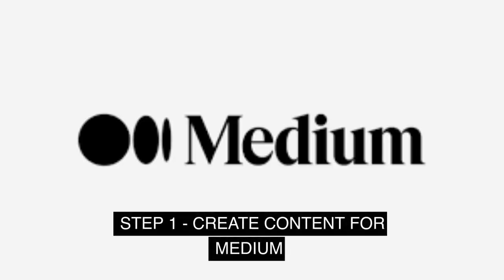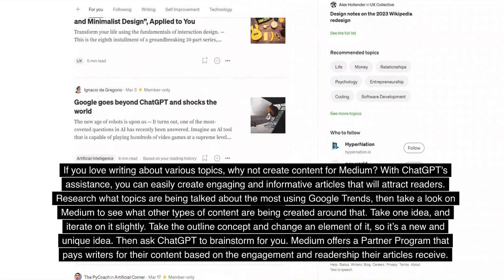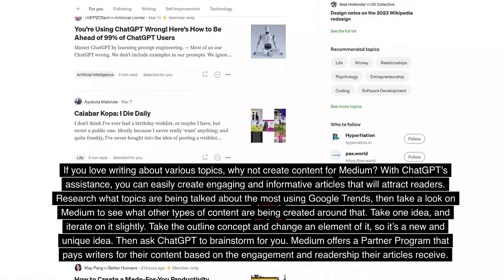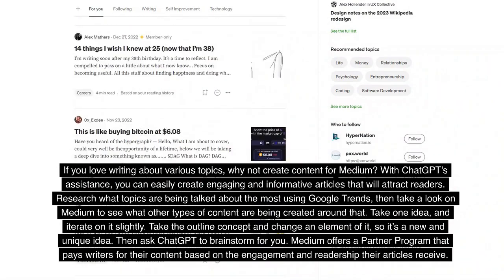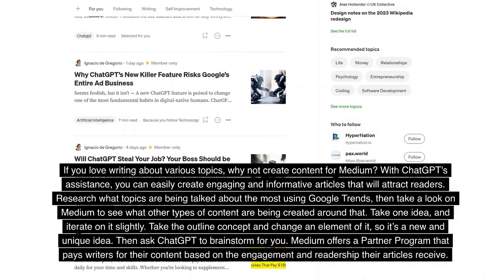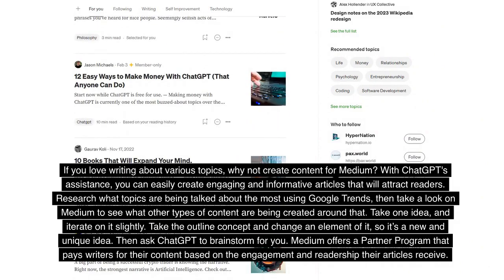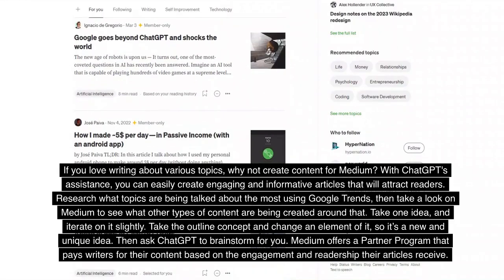Step 1. Create content for Medium. If you love writing about various topics, why not create content for Medium? With ChatGPT's assistance, you can easily create engaging and informative articles that will attract readers. Research what topics are being talked about the most using Google Trends, then take a look on Medium to see what other types of content are being created around that.